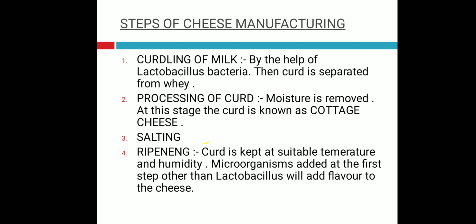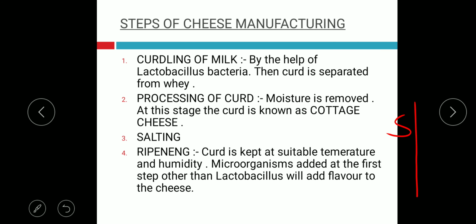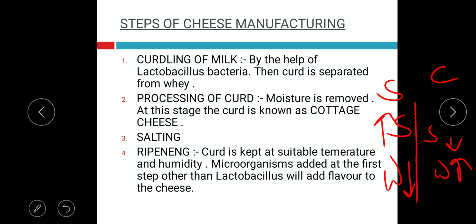Now the third step is salting. As you know, when excess salt is added to the curd, whatever moisture is there will be removed by the process of exo-osmosis, which you will study about in standard 10. When there is a higher concentration of salt on this side, and a lower concentration of salt on this side, that is in the curd, the water will be high on the curd side and low on the salt side.